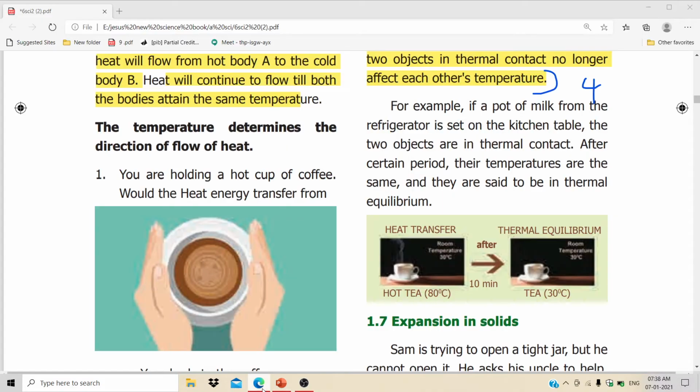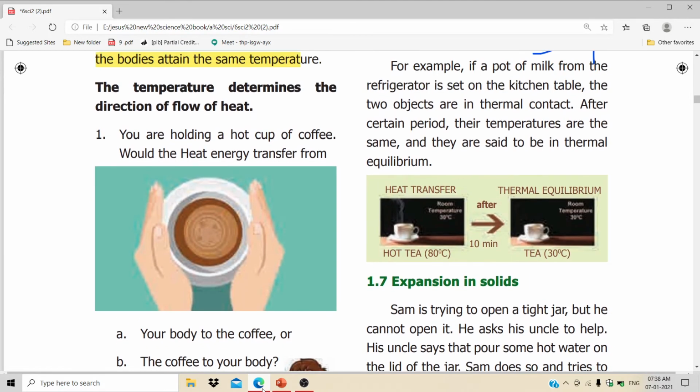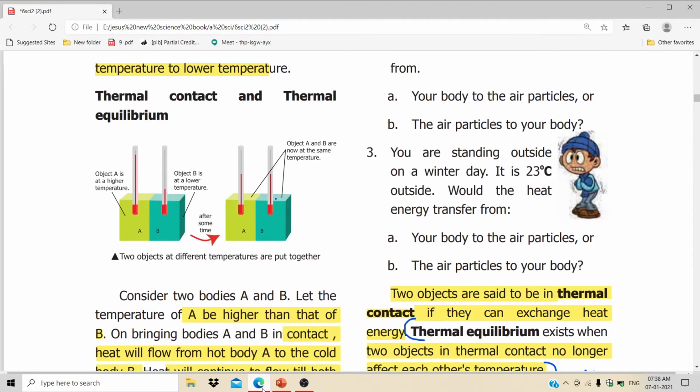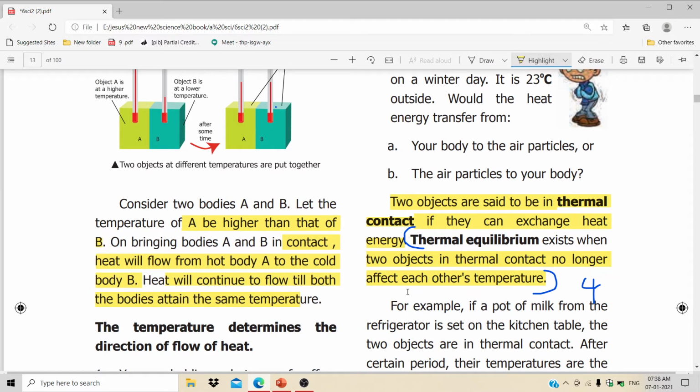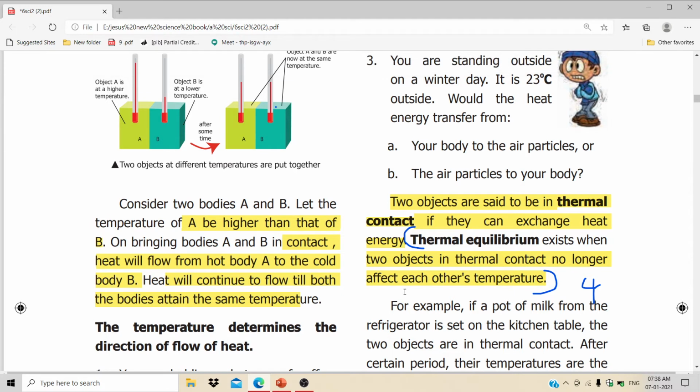Then there will be a very important question, that is thermal equilibrium. What is thermal equilibrium? Thermal equilibrium is, as you see in the activity with A and B, while I am contacting them, their temperatures become equal.